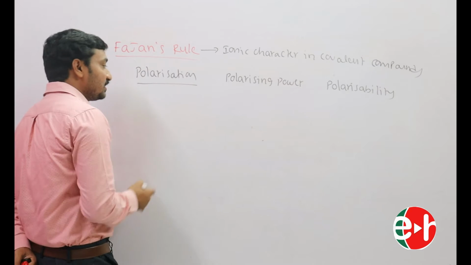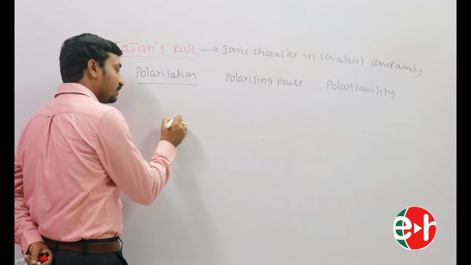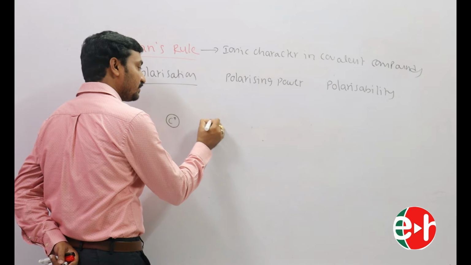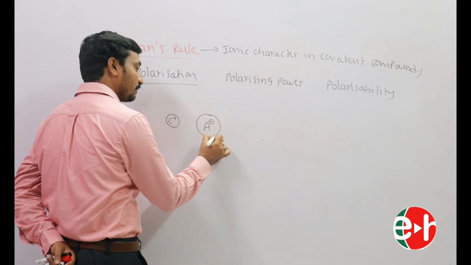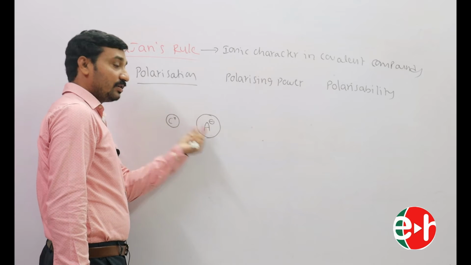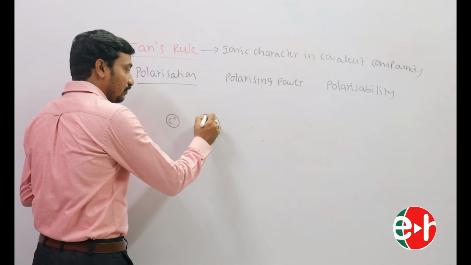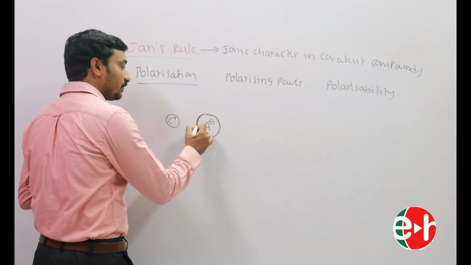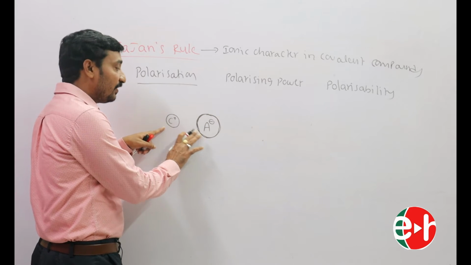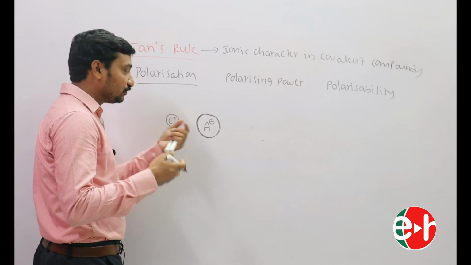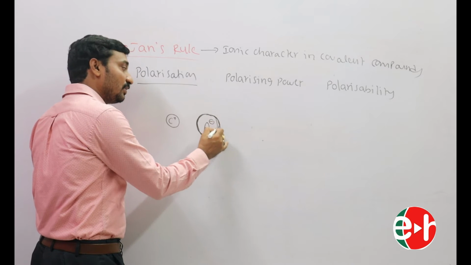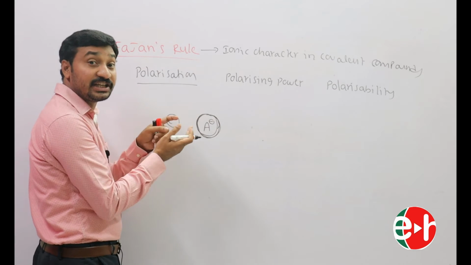For suppose there is a cation C plus and an anion A minus. This is now spherical in shape. When the cation approaches the anion very closely, the electron cloud of the anion is disturbed or distorted.